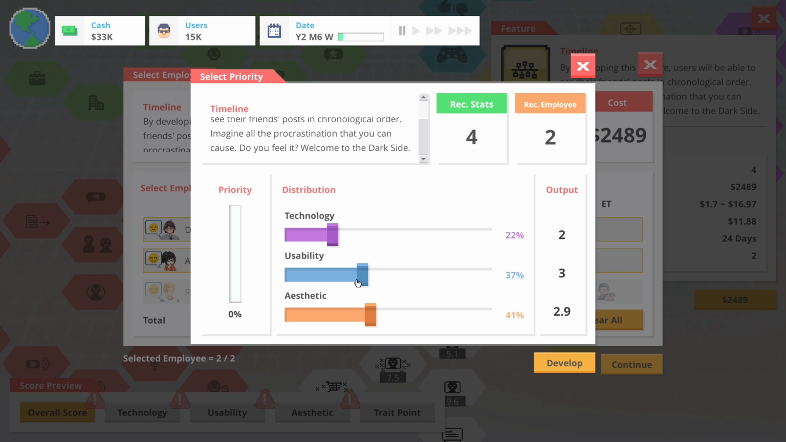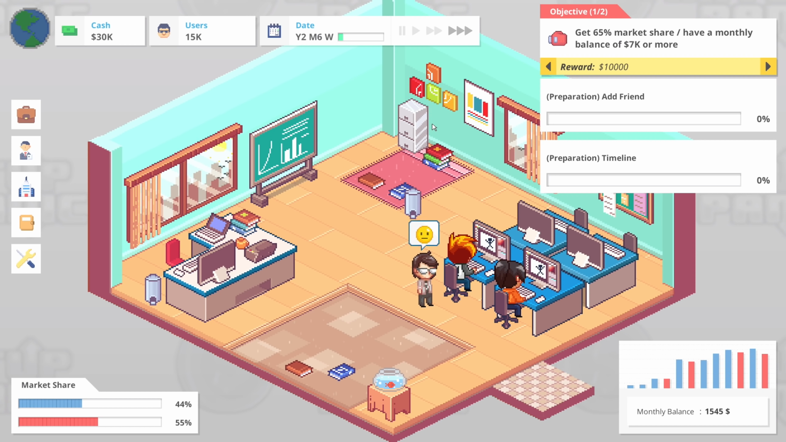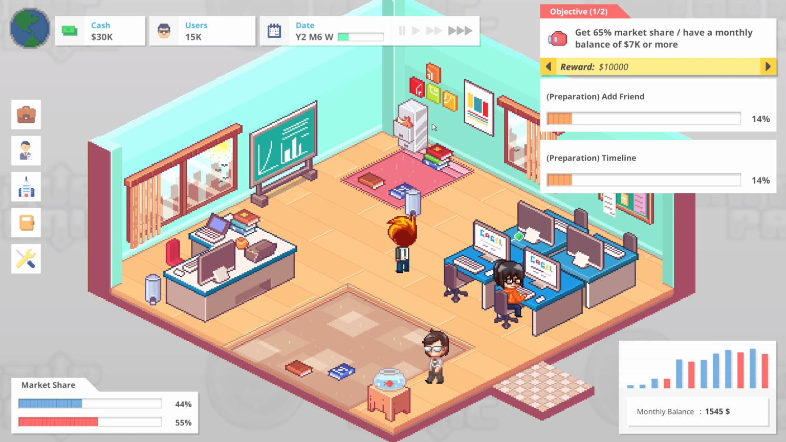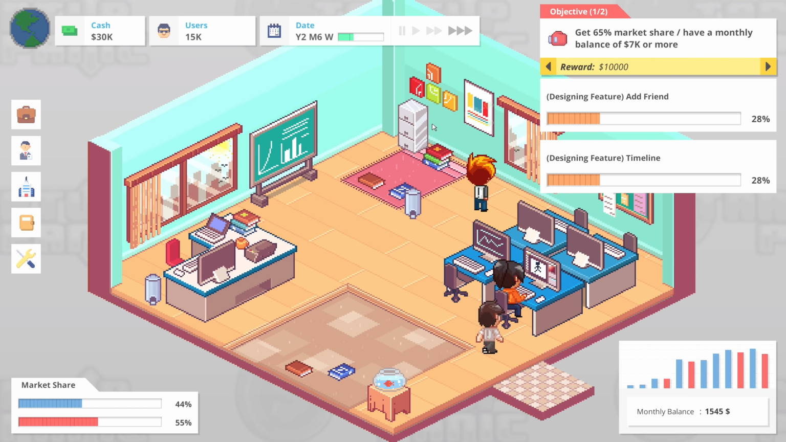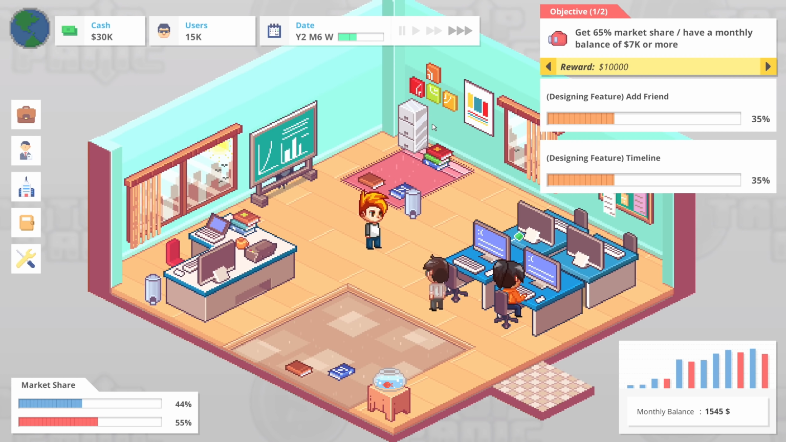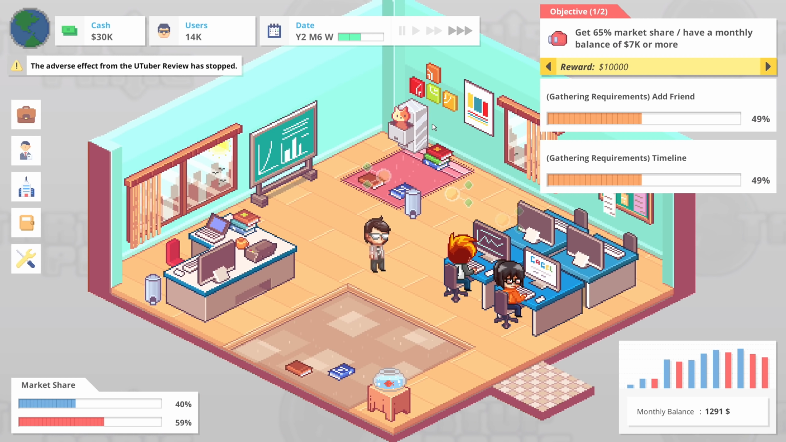So aesthetics are kind of a big deal. Usability is a big deal. Technology, I don't care too much about. So let's develop that. And let's see how timeline development goes, I suppose. Hopefully pretty well. But hopefully fixing the friends list thing and adding friends and whatnot will go pretty well too.